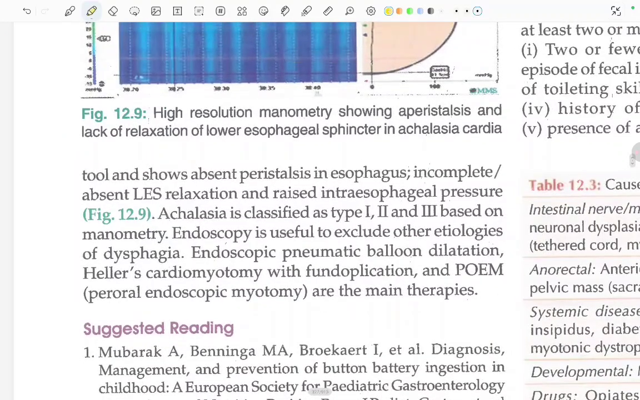So in manometry, what will be seen? There will be absent peristalsis in the esophagus, incomplete or absent lower esophageal relaxation, and raised intraesophageal pressure. These things will be seen in the manometry.